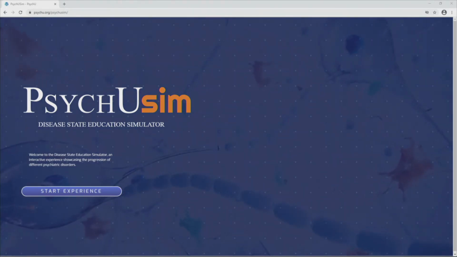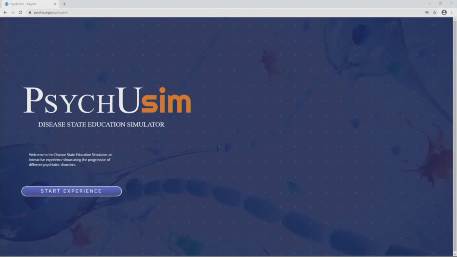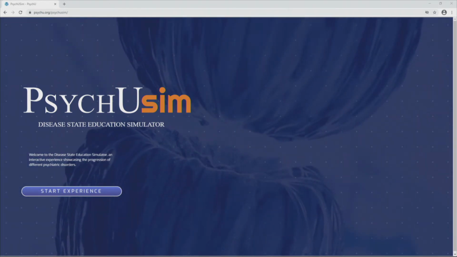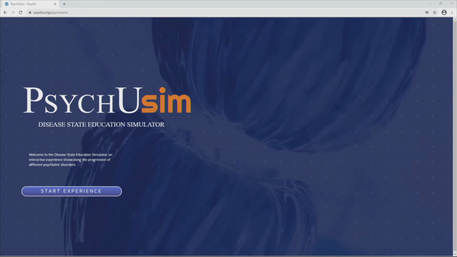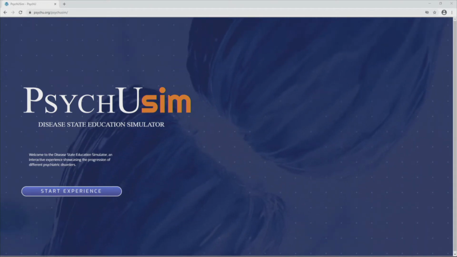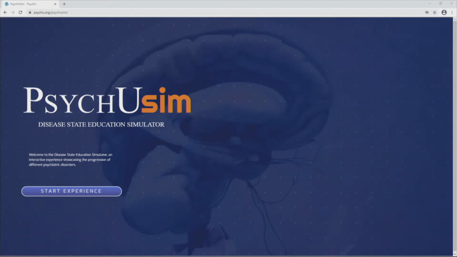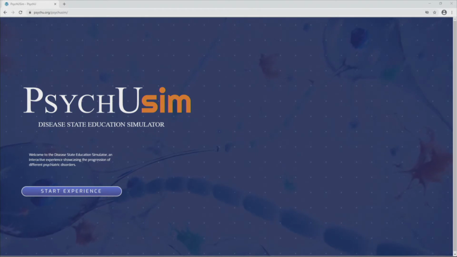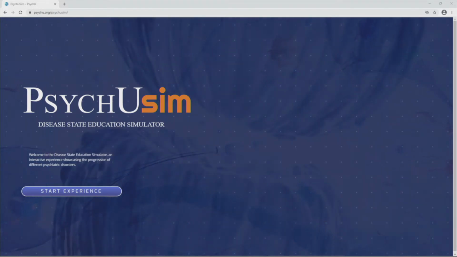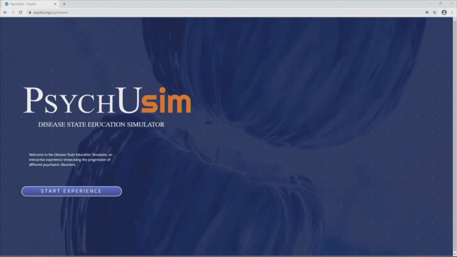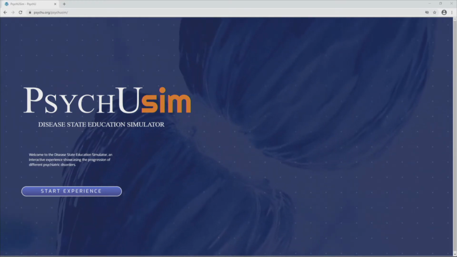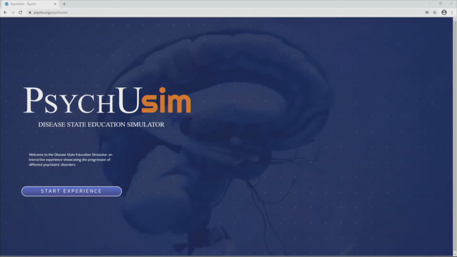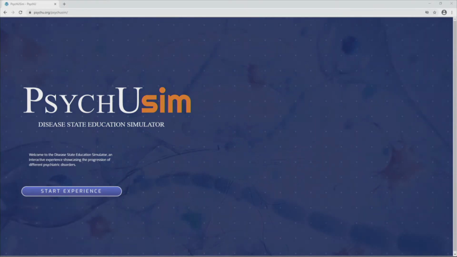It's an interactive experience showcasing a scientific and holistic view of the nuance of illness progression within various disorders. The information included in the simulator is underscored by empirically based, scientifically rigorous data. It's a patient-centric, one-of-a-kind tool that allows us to foster and further the education of those treating individuals with mental health conditions.